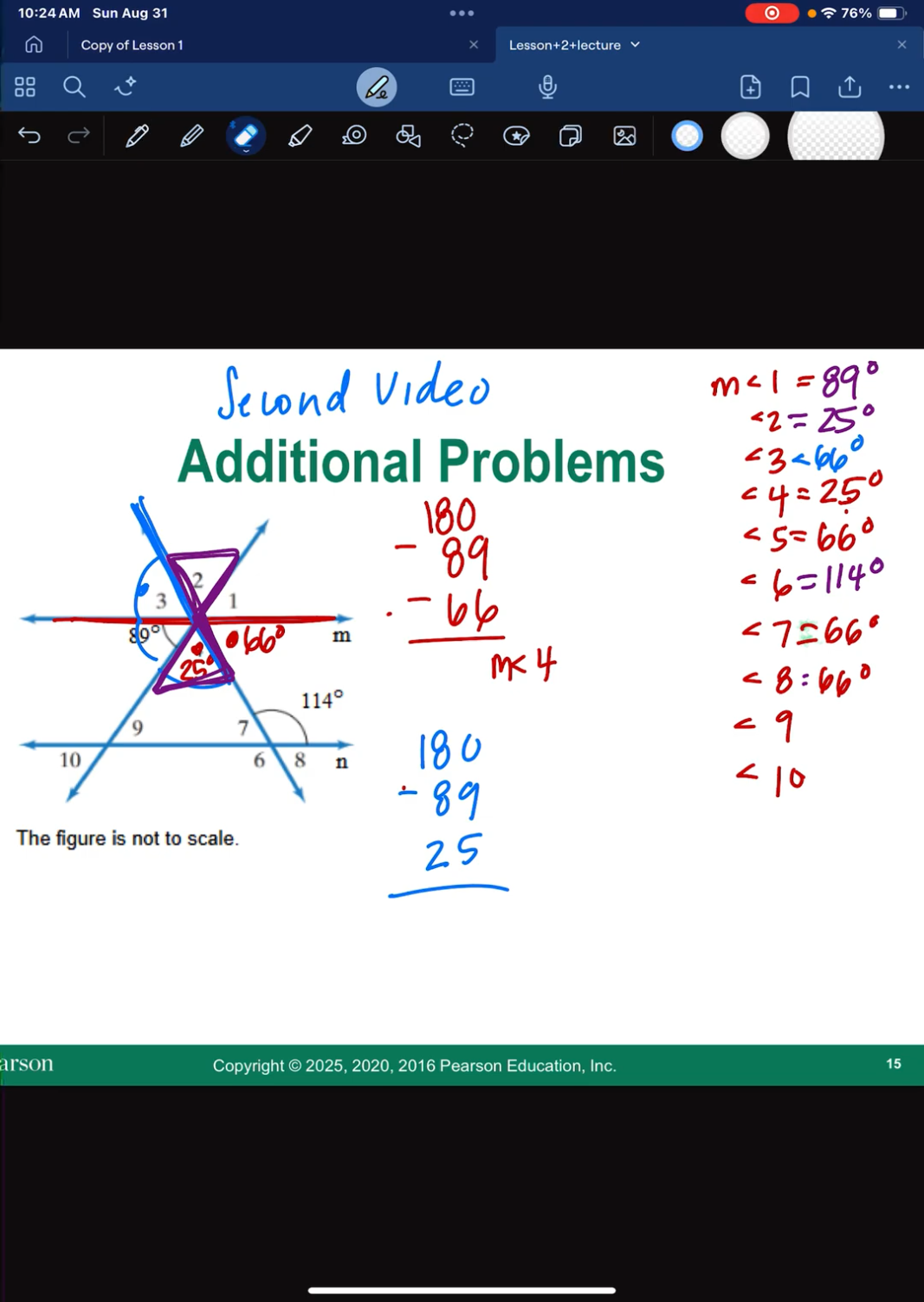Now I'm going to erase my markings. In this top little piece, you had 1, 2, 3, 4, and 5. I have all of those. We have 6, 7, and 8. I have all of those. So all that's left are 9 and 10.